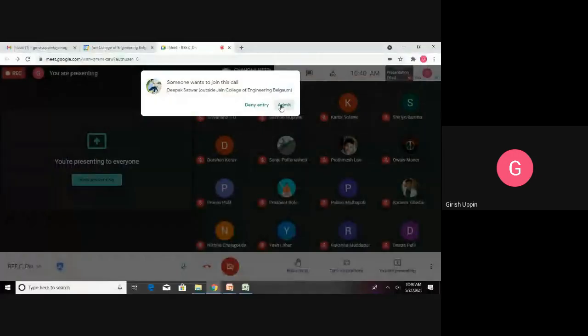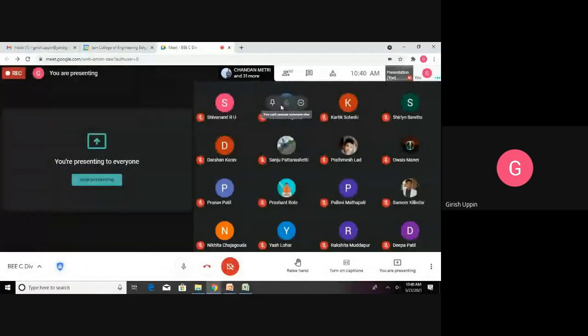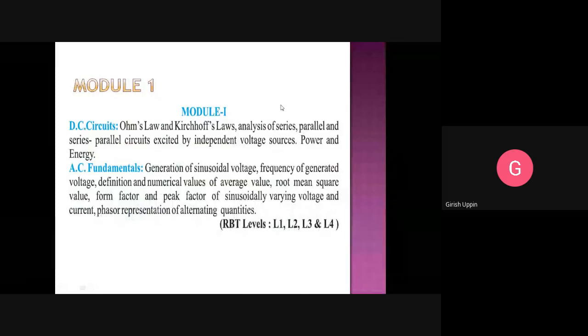alternating current keeps on changing. Okay? So continuously it will be changing with time. Either the magnitude can change or the direction can change or both can change. Those are called alternating currents. And there are many ways of achieving alternating currents.